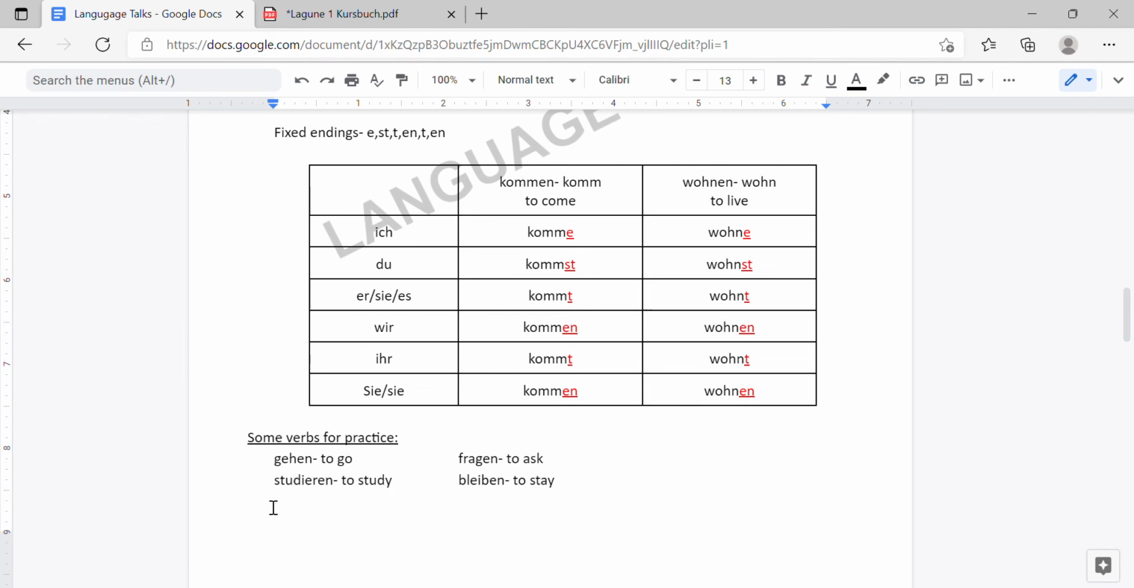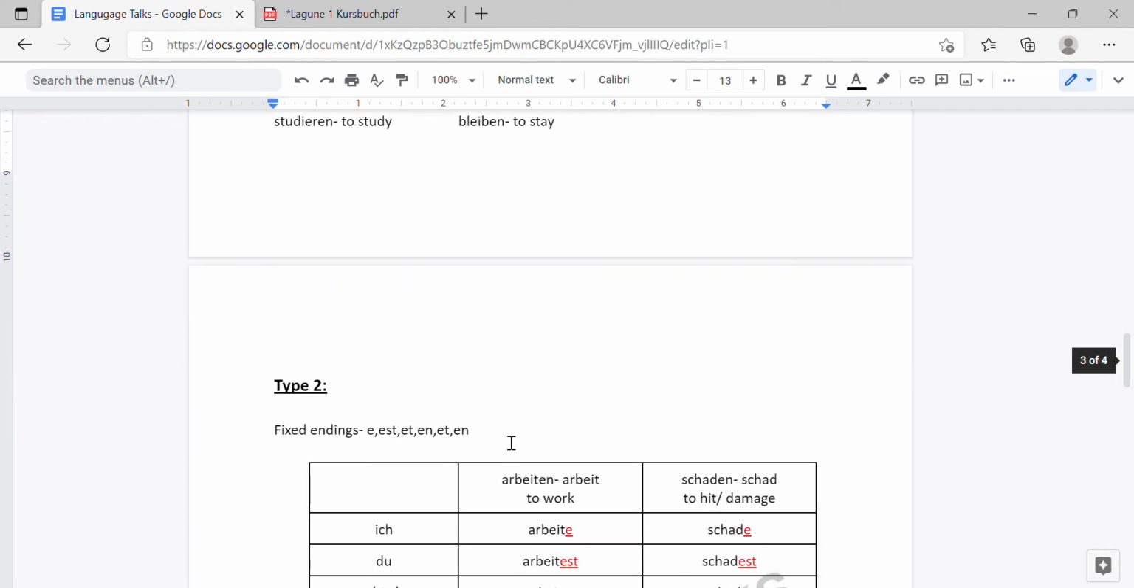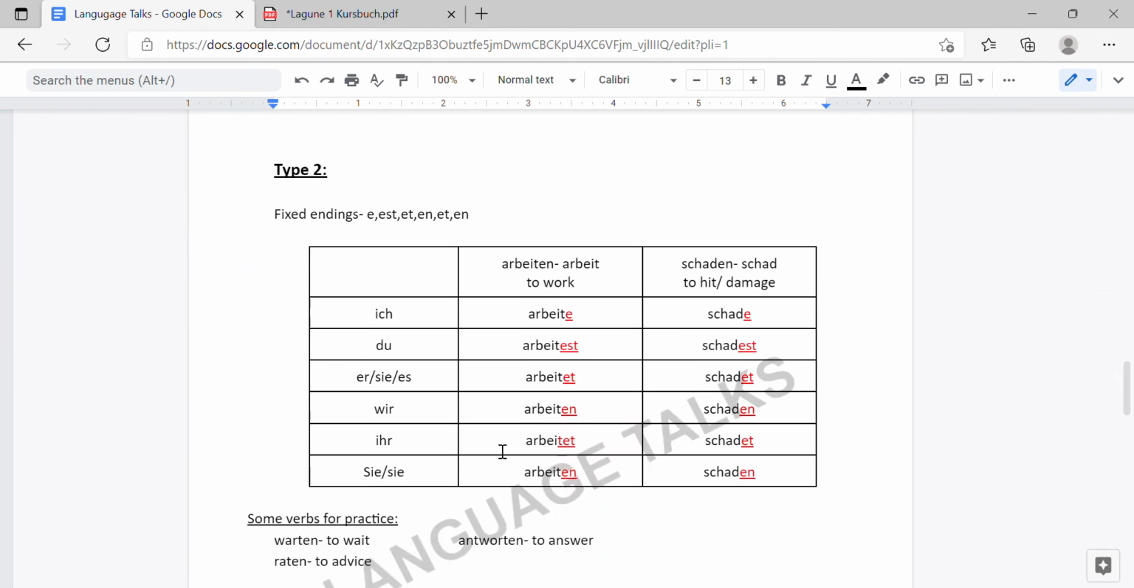Okay. So the first verb is gehen. Gehen is to go. Studieren, which means to study. Fragen is to ask. Bleiben is to stay. Okay. Let us see the second conjugation.